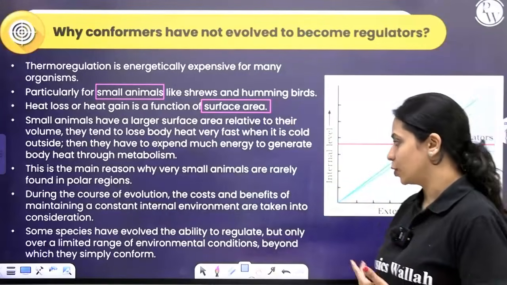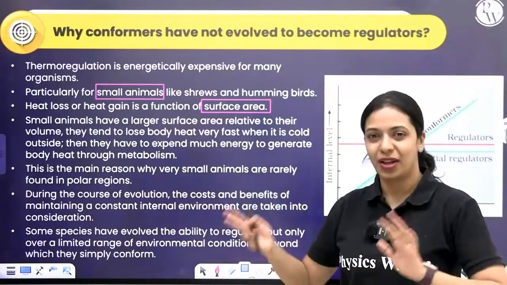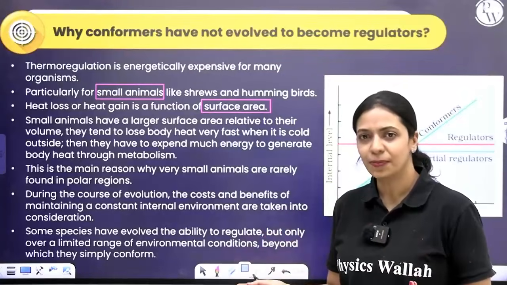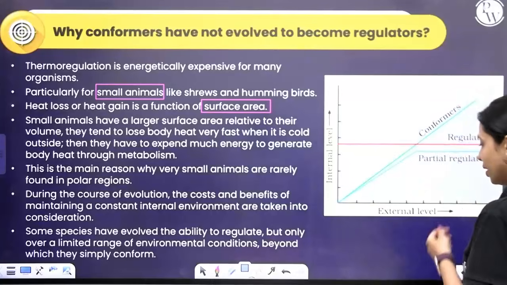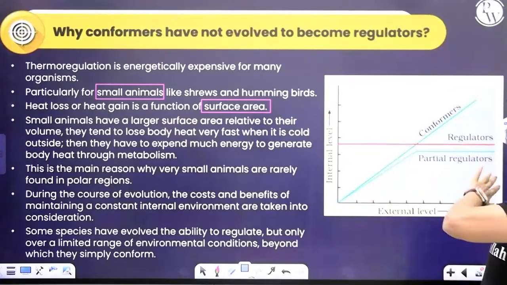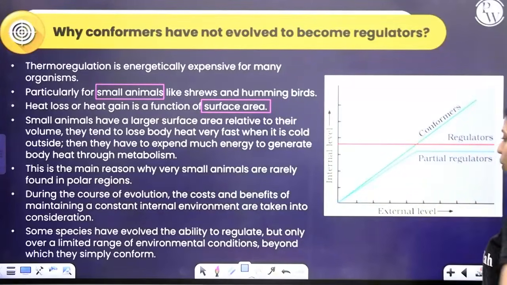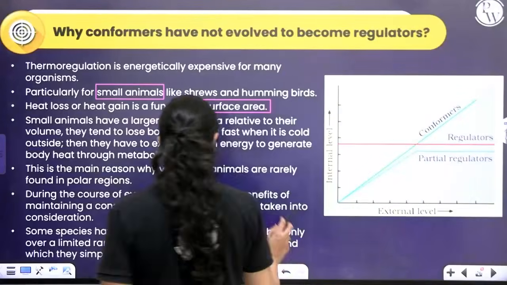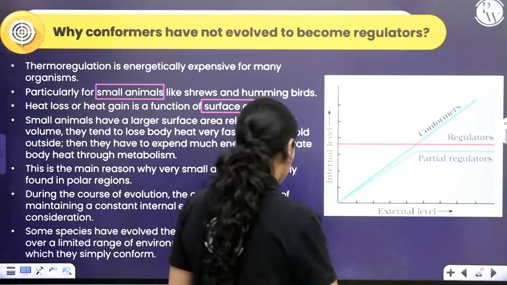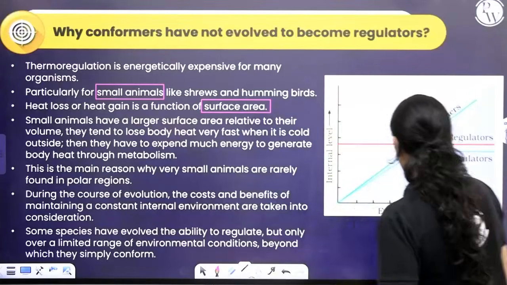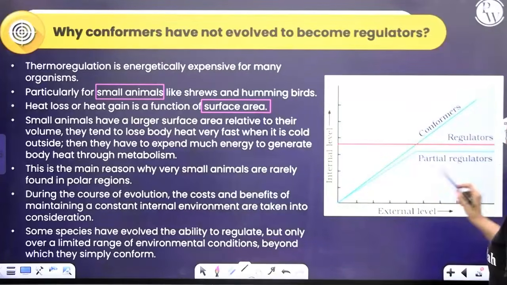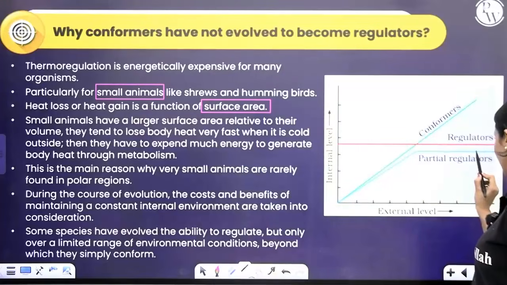During the course of evolution, again, you will consider the cost and benefit. Because it is not affordable, they do not evolve to become thermoregulators. Okay? And also, there are certain species which over the time have evolved to become partial regulators. What they do is, over a range, they can regulate.